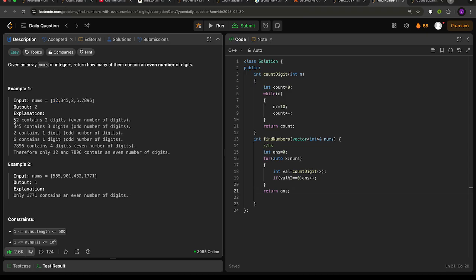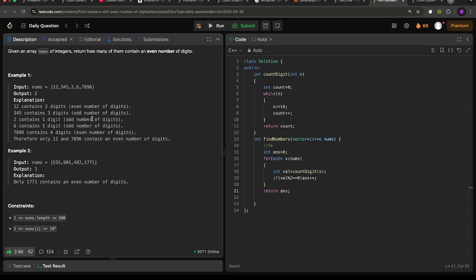So 12 consists of 2 digits, so our count becomes 1. 345 consists of 3 digits, so our count remains 1 only because it is odd. Then 2 consists of 1 digit, so again it is odd. 6 again odd. 7896 consists of 4 digits, so it is even. Therefore our answer is 2, because we have only 2 even-digit numbers, 12 and 7896, right?